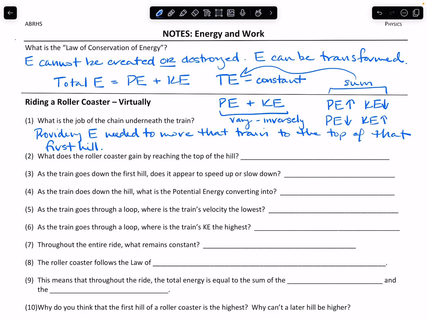All right, now as the roller coaster goes up that first hill, it's gaining height. And once it reaches the top of the hill, all that energy that was put in by the chain is now potential energy of the car sitting on top of that hill. It has height, we have mass, we can calculate what that potential energy value is. And it sits there for just a second. And then the train goes over the top of that first hill and heads down that first hill.